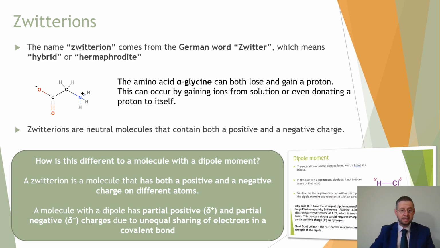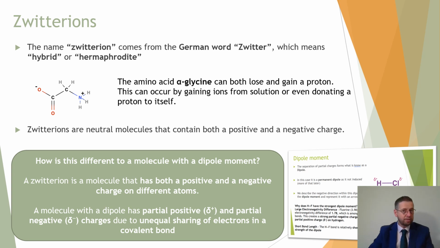This down here is an example of a zwitterion. The name is German. It comes from the word Zwitter, which I think if it was German we'd call it Zwitter, but don't quote me on that. It comes from the word hybrid or hermaphrodite even, which means the best of both worlds. You're going to have it being both a proton donor and a proton acceptor. It could do either. It could even possibly do both at the same time. It could even donate a hydrogen to itself somewhere else. The oxygen could lose it and the nitrogen could gain it, but it's more likely, in fact, to just gain it from the surplus that might be in the solution with which it finds itself.